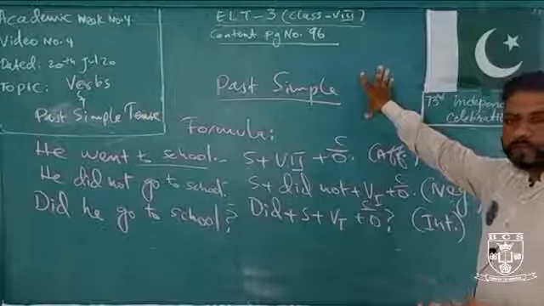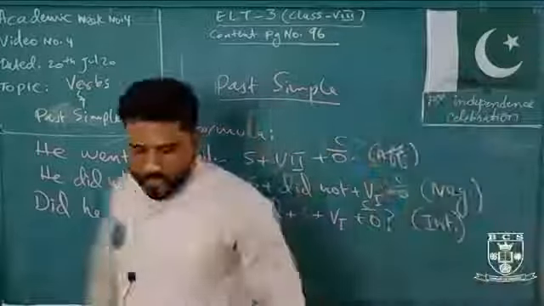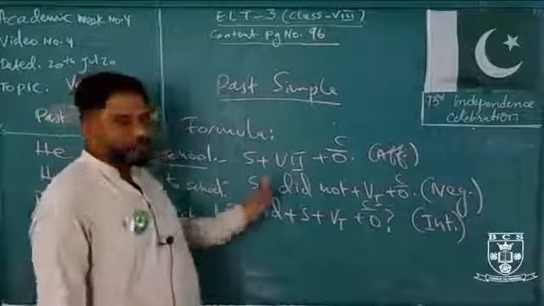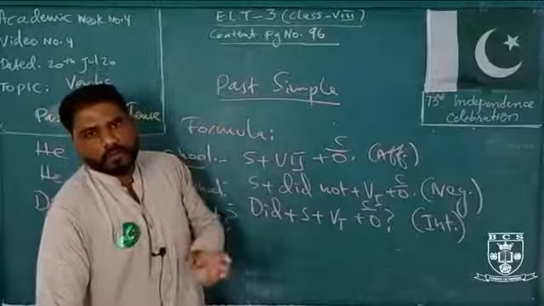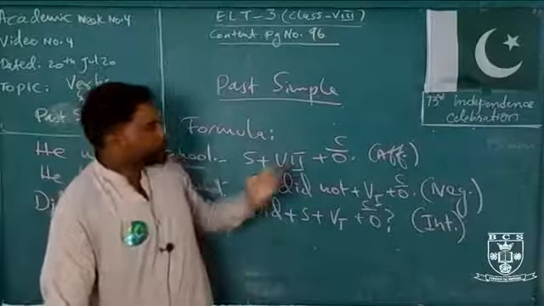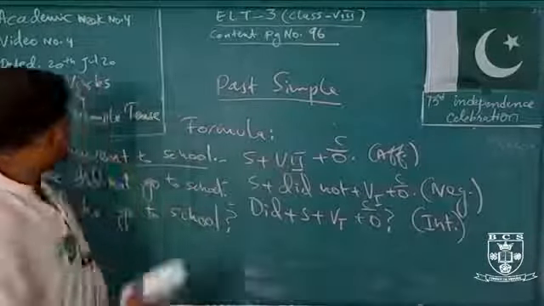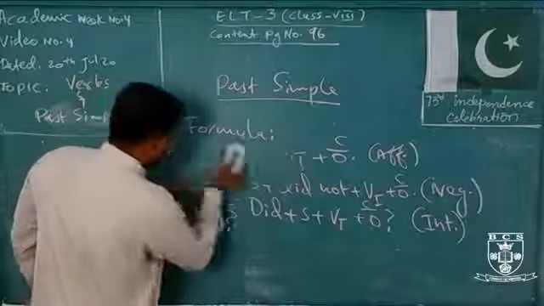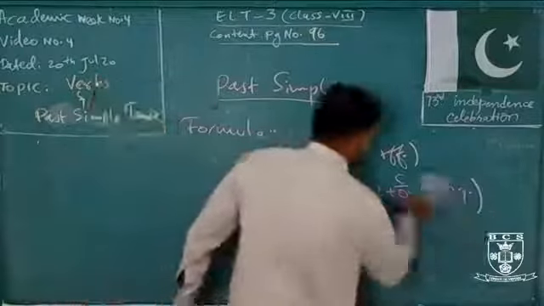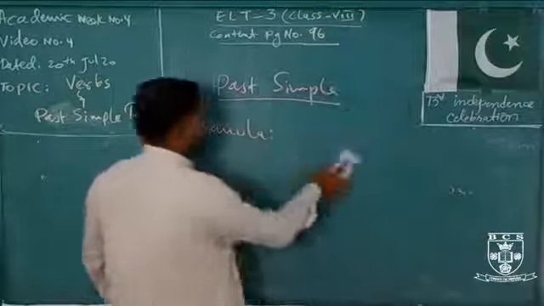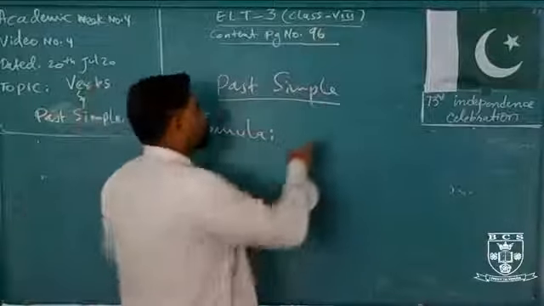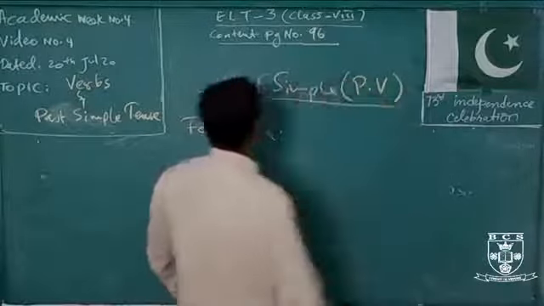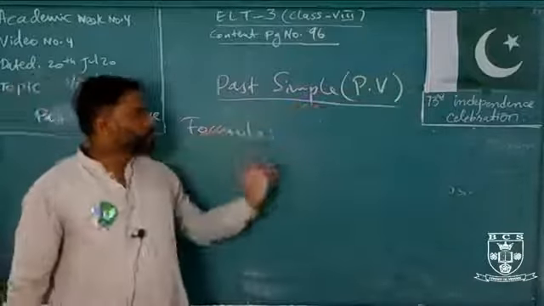So what are we going to do in passives? Always keep in mind, as we have learned about transitive or intransitive verbs, it is the transitive verb, the verb that takes an object, that we use in passive voice. So let's talk about the passive. I'm putting the heading of passive voice: past simple into passive voice.